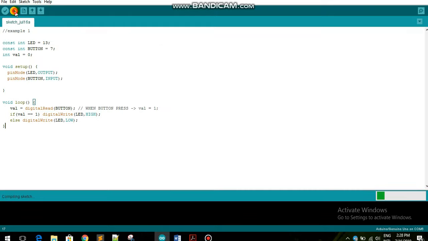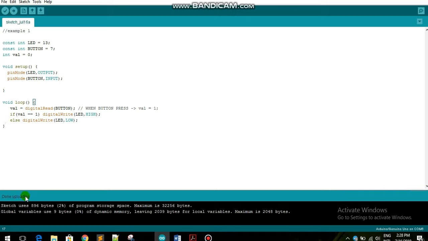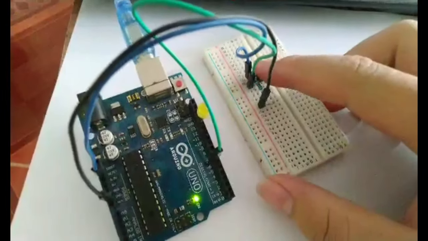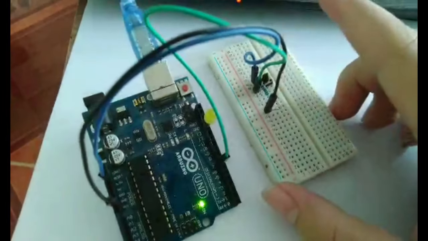Now we upload this code into Arduino Uno. After we upload, let's test it. How does it work? When we press and hold the button, the LED turns on, and when we stop pressing the button, the LED turns off.